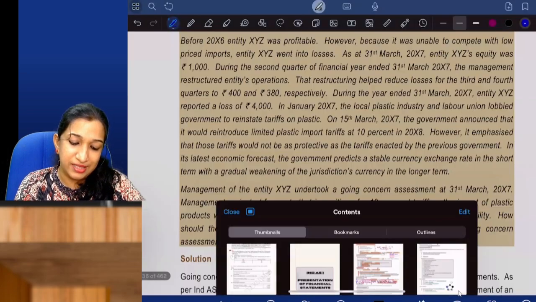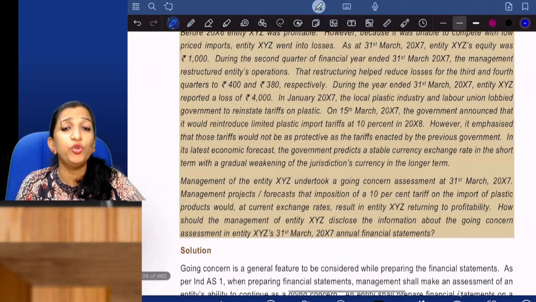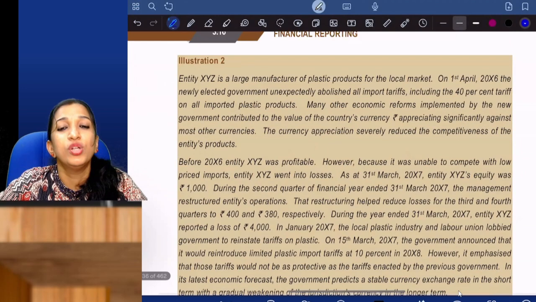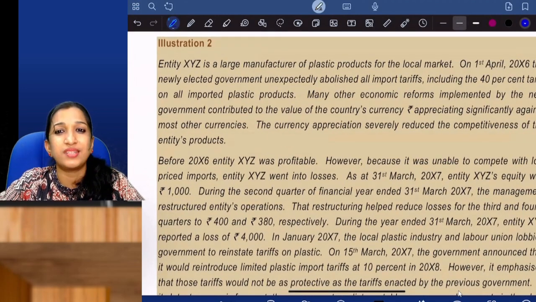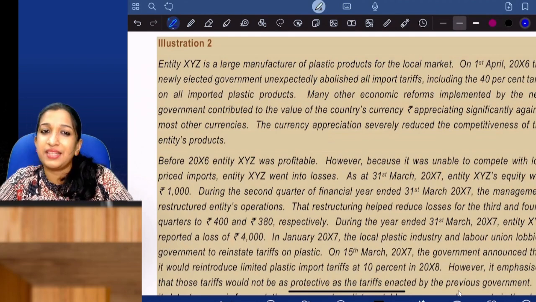So let me read this. If you don't have the study material, it is also fine. It appears to be a big question, but the contents are very easy. So just relax and watch.